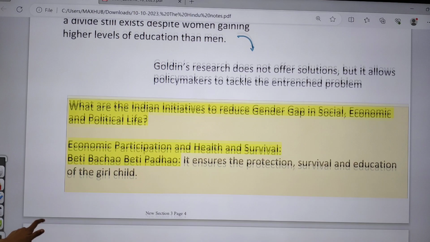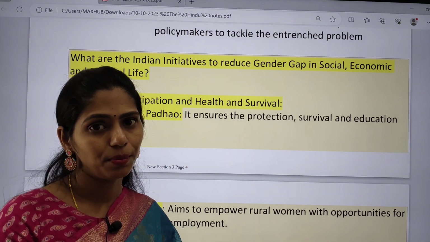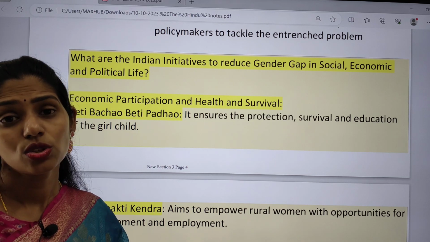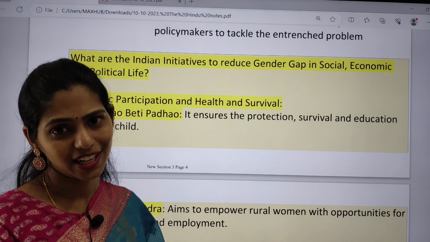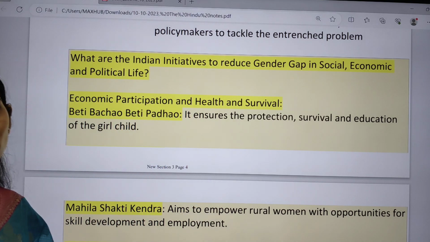And if you are talking about the initiatives that came up in India especially to decrease this gender gap, this is also very important, and I am giving the content so that you can make a note of it and understand which schemes are present in our country regarding this gender gap. You can use this data whenever you are writing your mains answer and even in your essay.